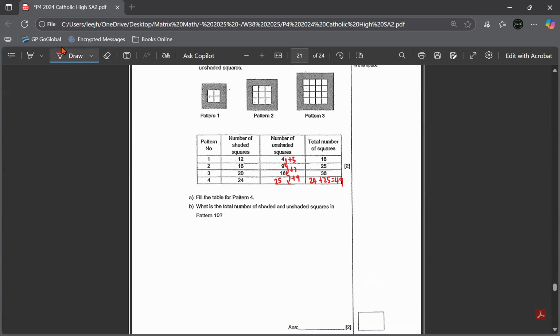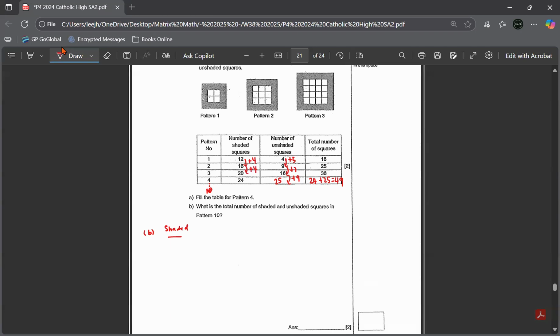So question B, what's the total number of shaded and unshaded squares in pattern 10? So I'm going to go all the way to pattern 10. So let's find shaded and unshaded separately, okay? So shaded, okay, shaded first. So this is shaded. Pattern 1 has 12. Pattern 2 has 16. Pattern 3, 20. Pattern 4 is 24. So you know I'm going to go all the way to pattern 10, correct? So you can see from one pattern to another is plus 4, also plus 4.